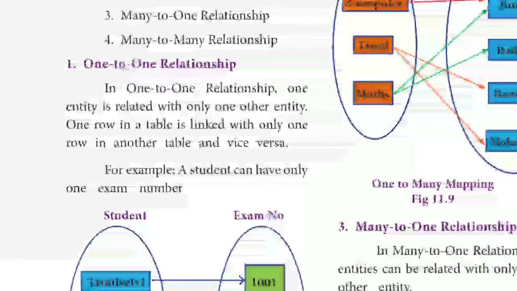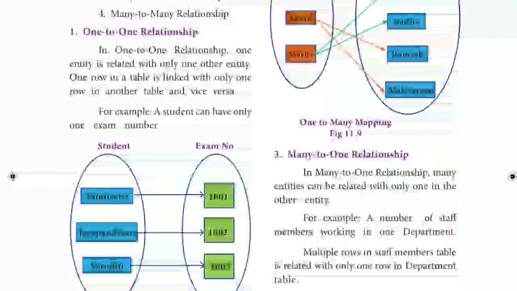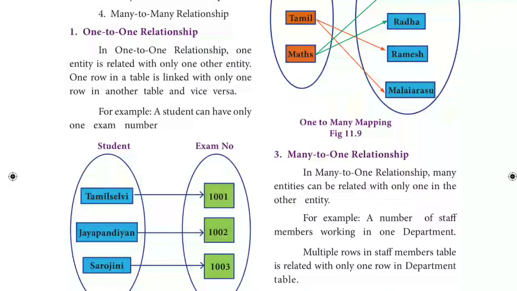So the first one is the one to one relationship. Here, just by seeing the diagram itself, you can understand that one attribute of one table will be related to another attribute of another table, so it is a one to one relationship. In a one to one relationship, one entity is related with only one other entity. One row in the table is linked with only one row in another table, and vice versa. Okay, so this is a one to one relationship.